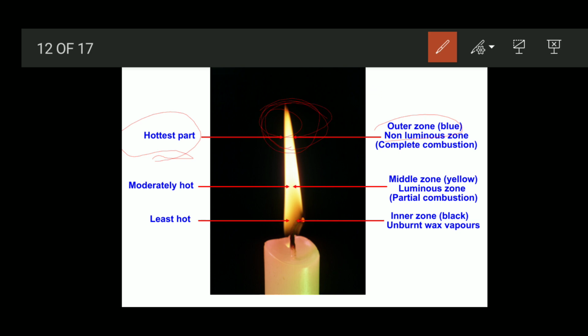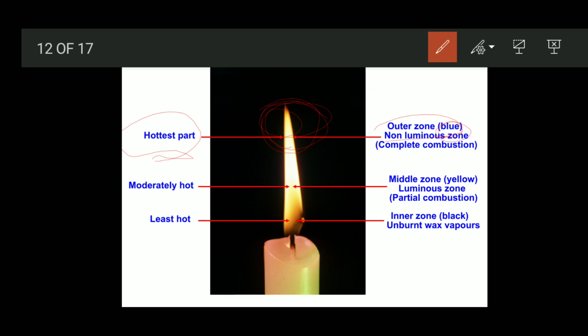So which color is it? Blue. The flame must be blue in color. If it is blue, the combustion process takes place completely, and only then can we heat other substances.